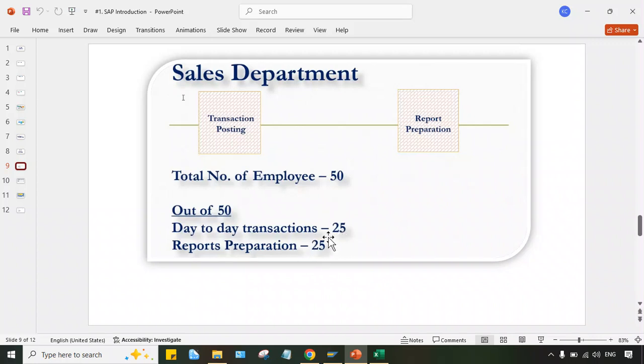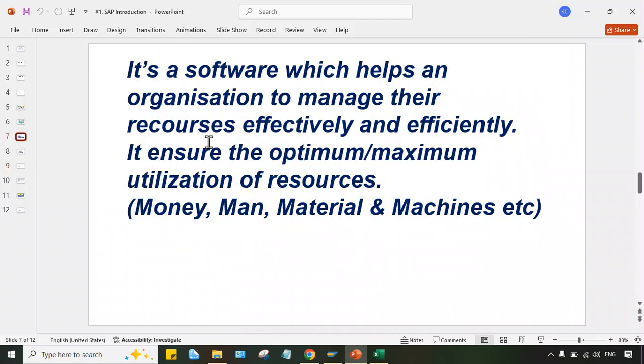So the remaining 25 people can be used in some different activity. Tata Motors will deploy these people in some different activity. So maximum utilization is happening. Optimum utilization is happening. That's what I have specified in the definition, right?